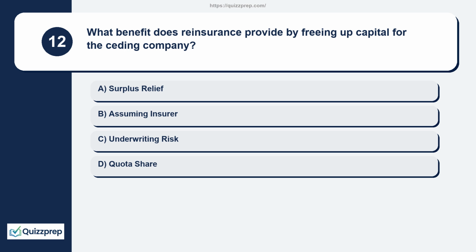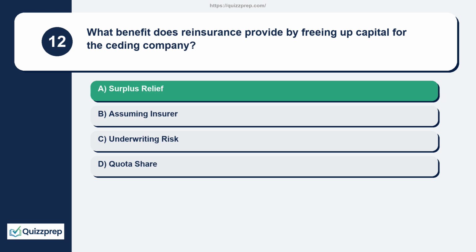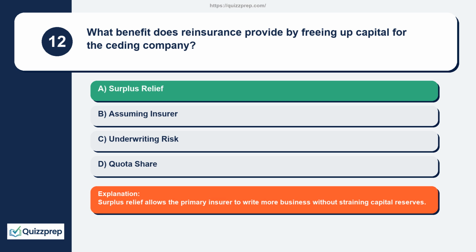Question 12. What benefit does reinsurance provide by freeing up capital for the ceding company? Surplus relief, assuming insurer, underwriting risk, quota share. Surplus relief allows the primary insurer to write more business without straining capital reserves.